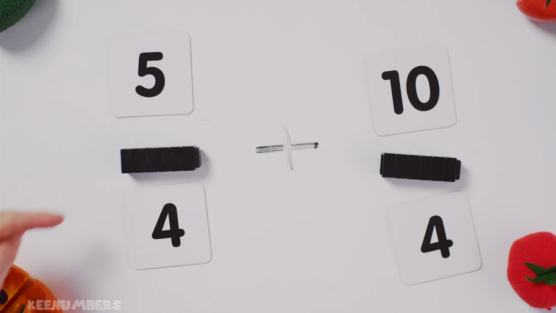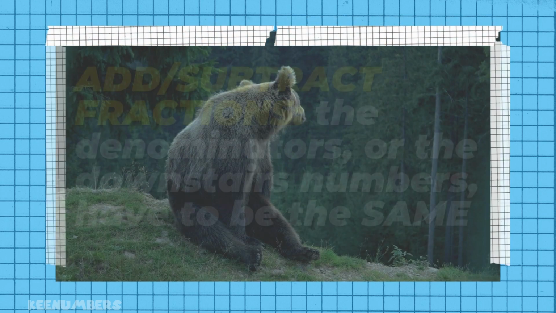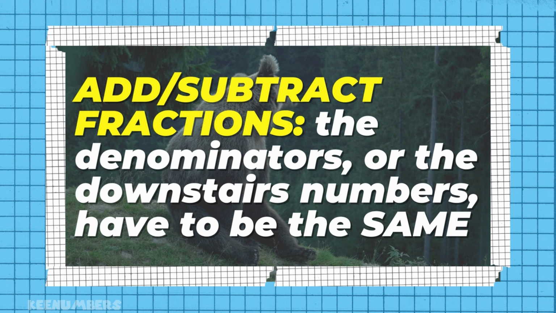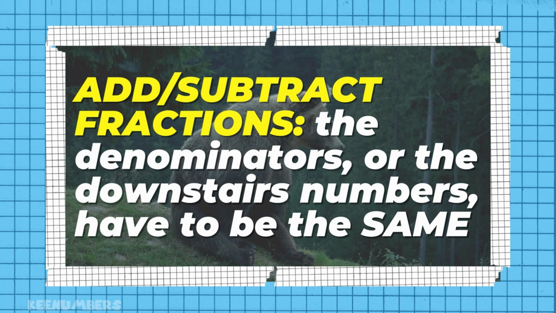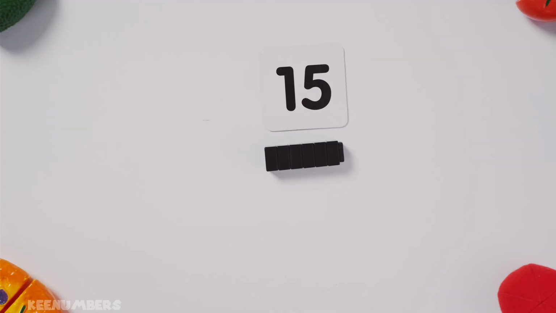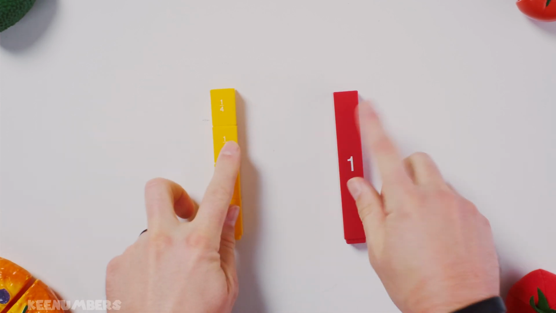Let's look at 5/4 plus 10/4. Now, if we just recognize that we are working with like denominators, 4 downstairs, check. We can combine like fractions. 5/4 plus 10/4, since the fourths are the same across the board, 5 plus 10 gives us 15/4. Now remember, 4/4 is equal to 1.